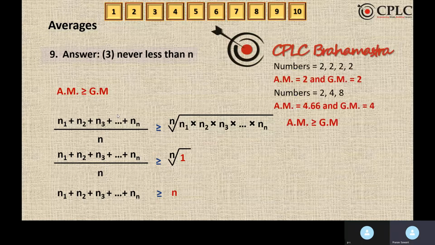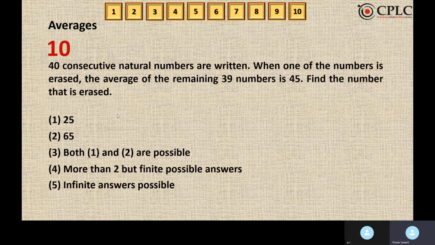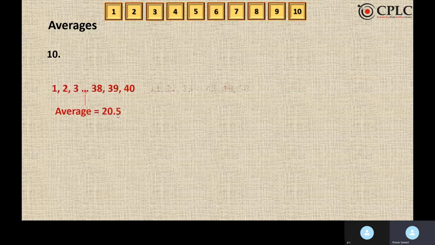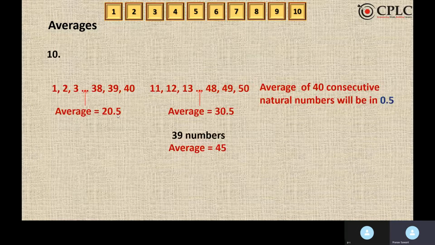40 consecutive natural numbers are written. When one of the numbers is erased, the average of the remaining 39 numbers is 45. Find the number that is erased. The concept that you must remember over here is average of 40 consecutive natural numbers will always be in 0.5 terms. As you can see, 1 to 40, the average is 20.5. 11 to 50, the average is 30.5. So average is going to be in 0.5 terms.